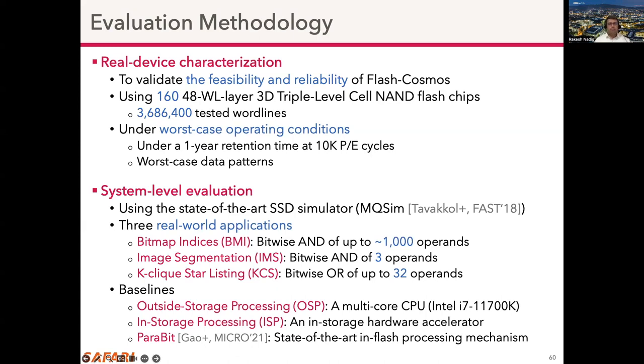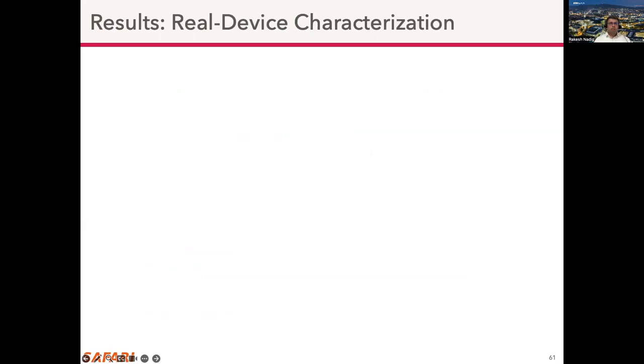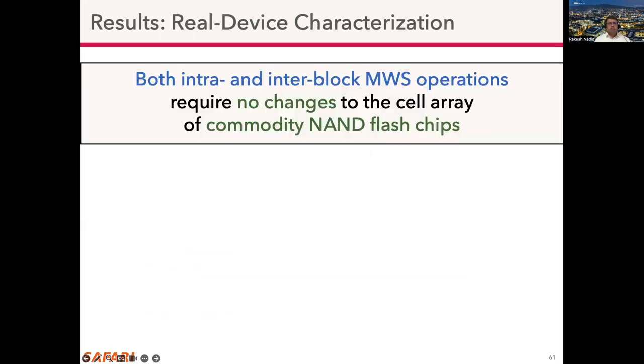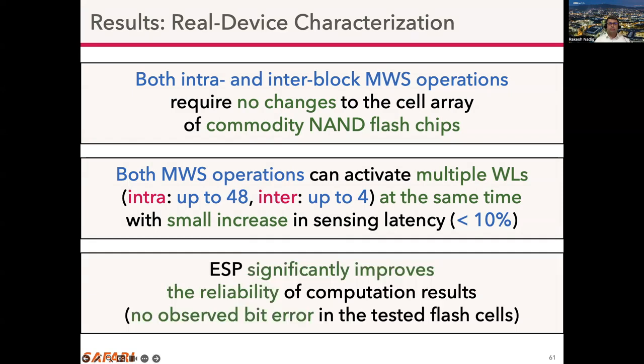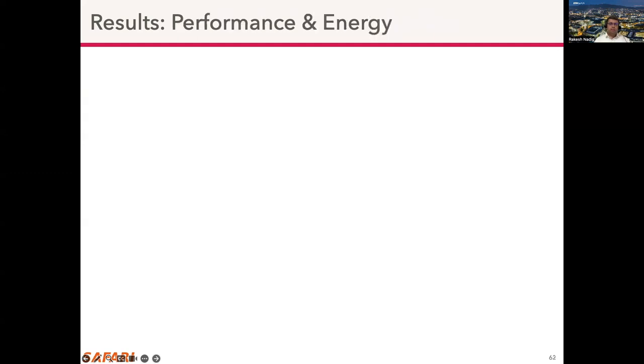The results of the real device characterization show that both intra and inter-block MWS require no changes to the cell array of commodity NAND flash chips. Both MWS operations can activate multiple word lines at the same time with small increase in sensing latency. And ESP significantly improves the reliability of computation results, and we observe 0 bit errors in the tested flash cells.